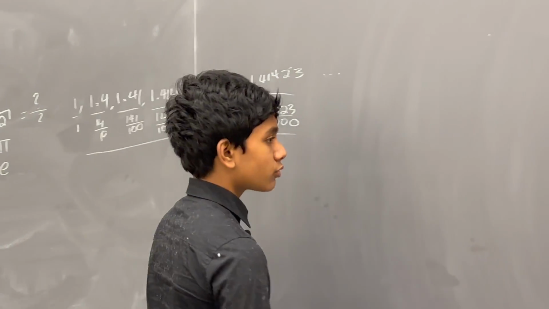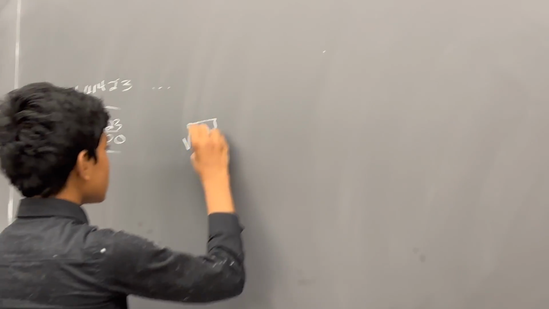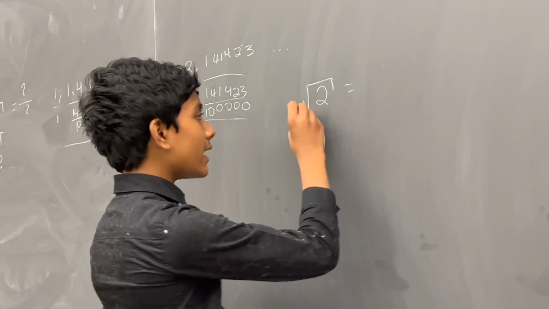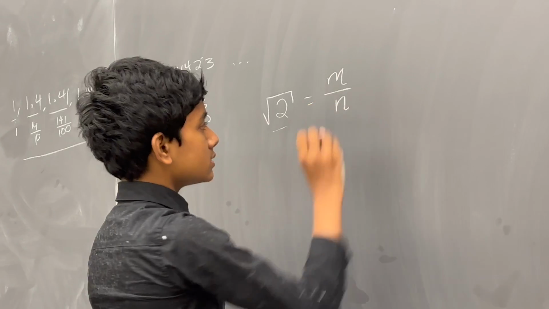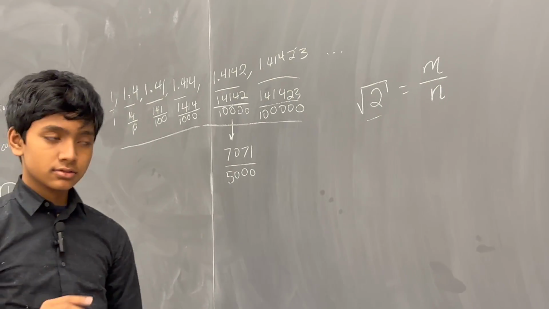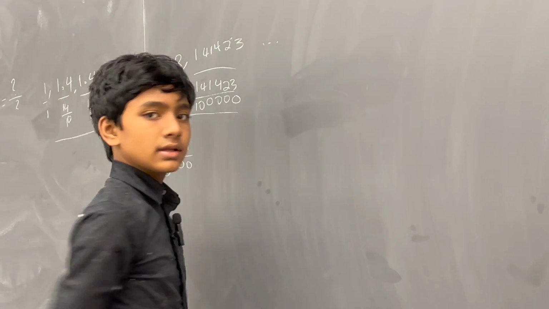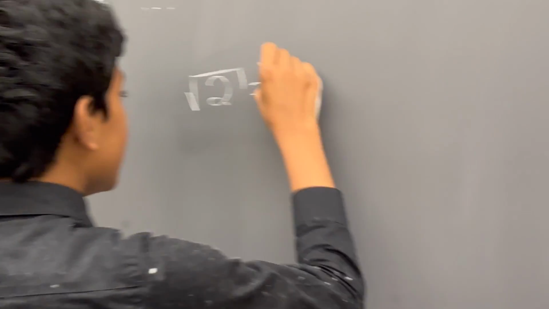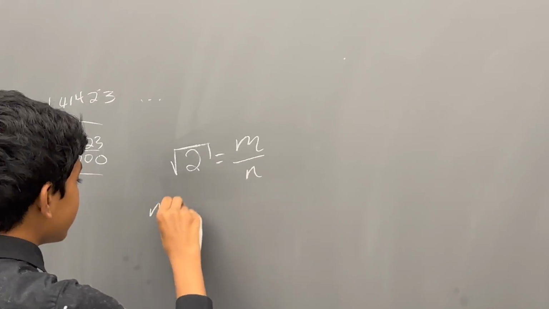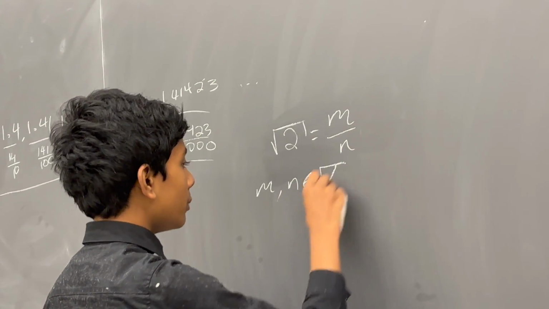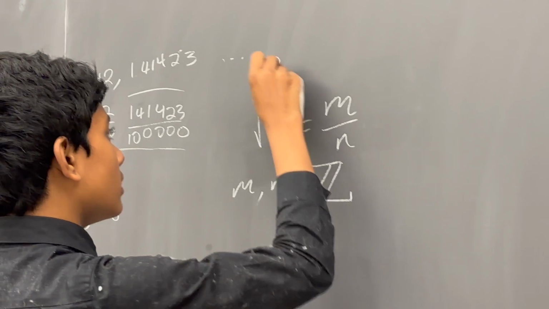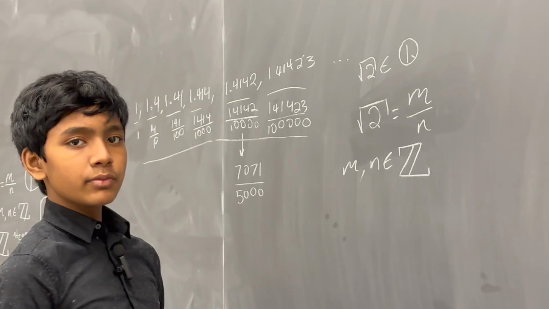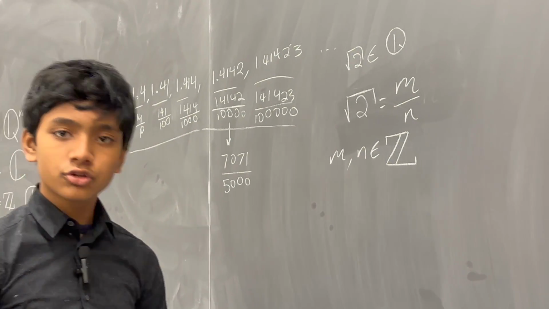Now, here's a very simple proof. This is one of the most classic examples of proof by contradiction. Let rad 2 be equal to the quotient of some two integers m and n, right? So, by definition, this would put rad 2 in the rational numbers. So, how can we prove this is false, which is what we're setting out to do in proof by contradiction?